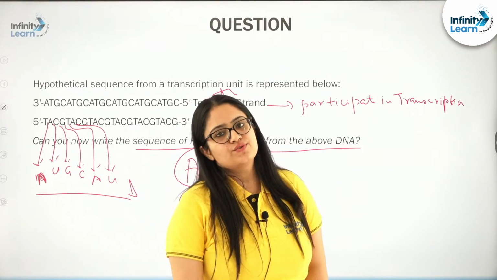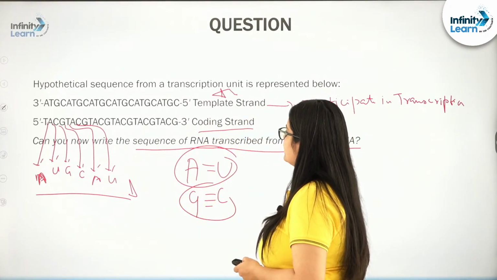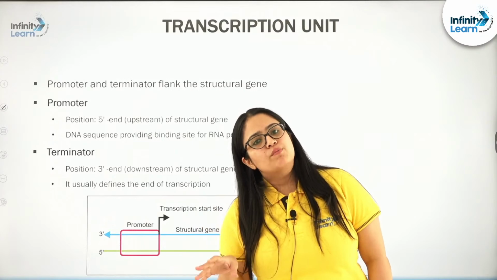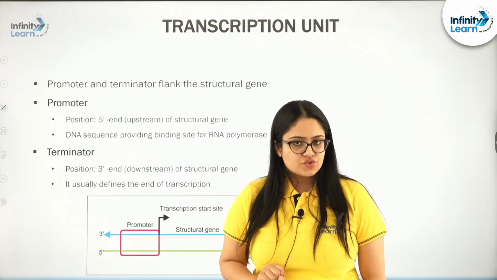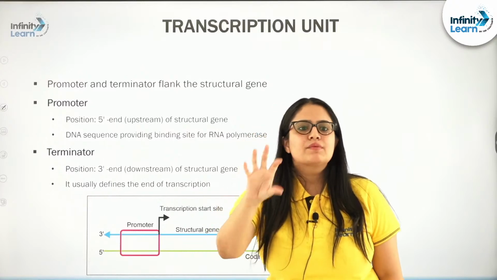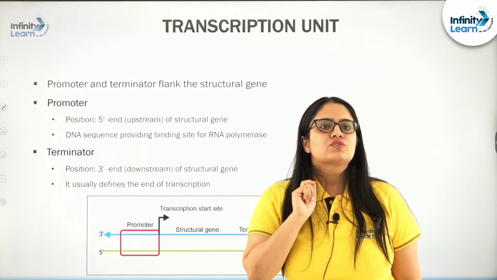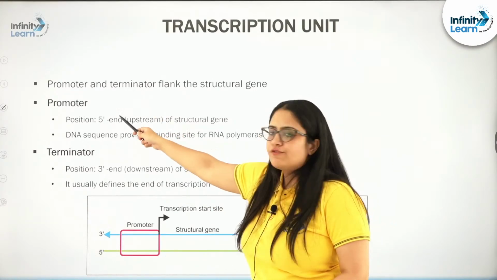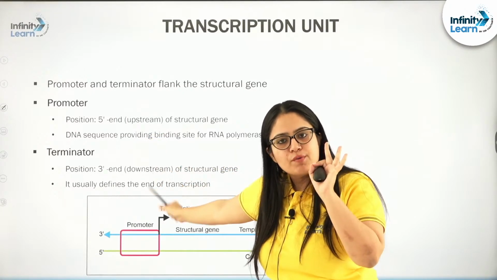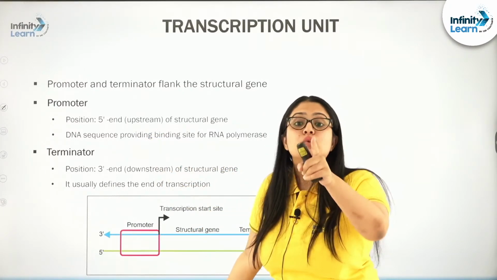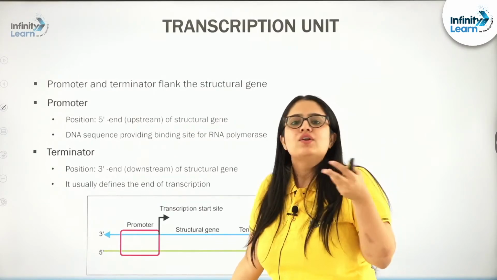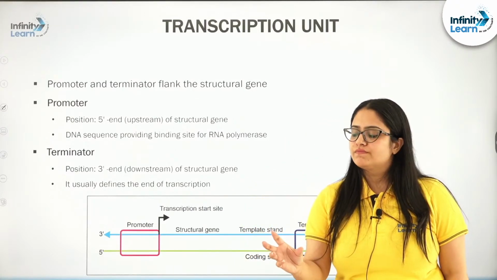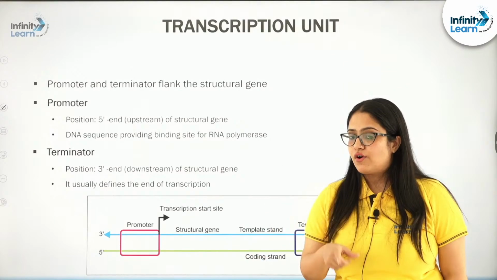I hope this much is clear to all of you. Next, let us discuss in a little more detail the promoter and terminator regions. First of all, please remember this very important fact. First we will see how the position of the promoter and terminator is defined using the coding strand of the structural gene, and second, what is the function of the promoter and terminator. Remember, you need to use the coding strand of the structural gene.